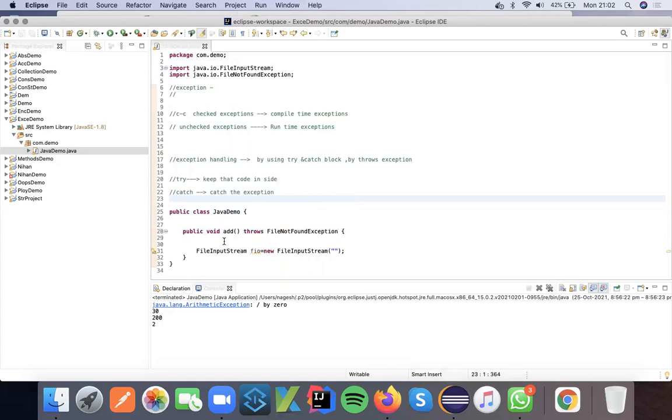If you see the syntax, public void add throws FileNotFoundException. It means, like somebody who has pet dogs will keep a board in front of their house with the statement, we have dogs in our house, so take care.